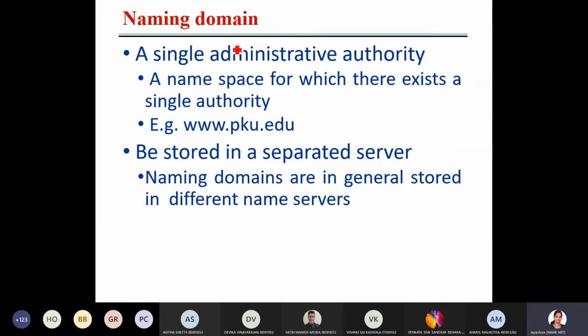The naming domain. Like for our organization, we have manipal.edu. It's a single administrative authority that has a namespace. For this particular namespace, for this domain manipal.edu, we have a single administrator. So that is one domain. Okay, so those are all domains. All these naming domains are generally stored in different name servers, and that has been mapped like that.